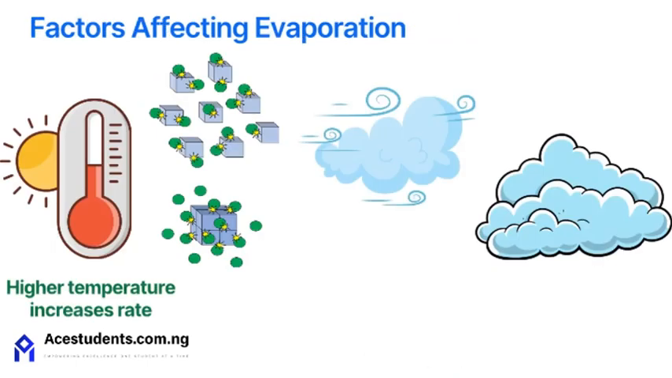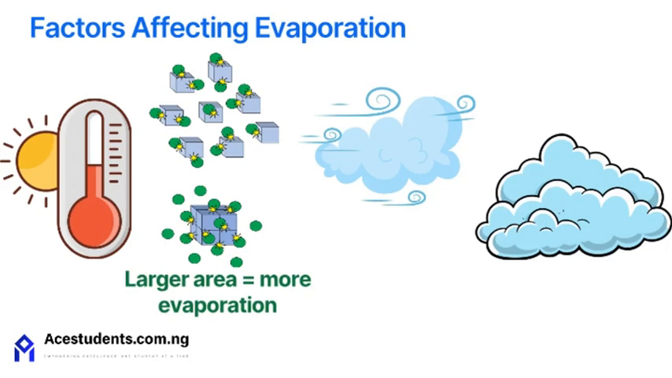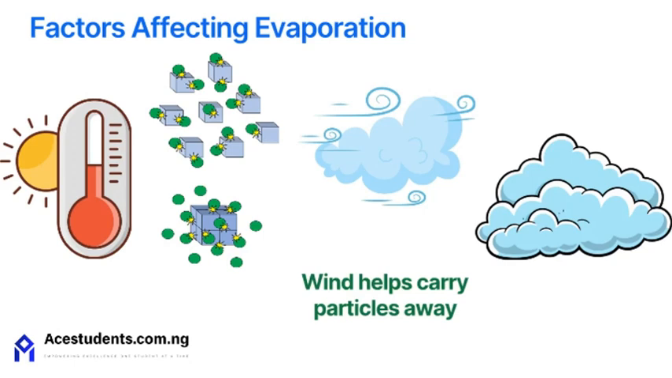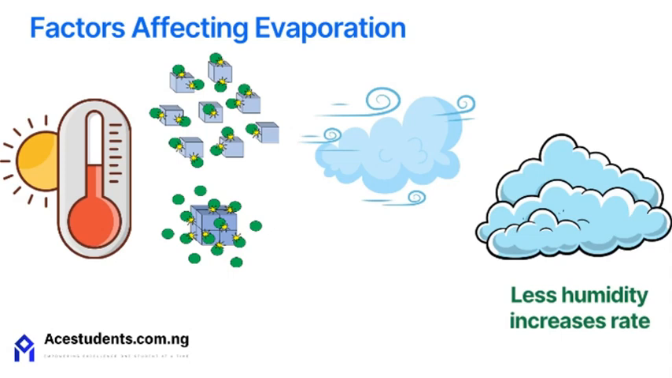Several factors affect the rate of evaporation. First, a higher temperature gives particles more energy. Second, a larger surface area means more particles can escape. Third, moving air or wind helps remove the evaporated particles. Lastly, if the air is dry, evaporation happens faster.